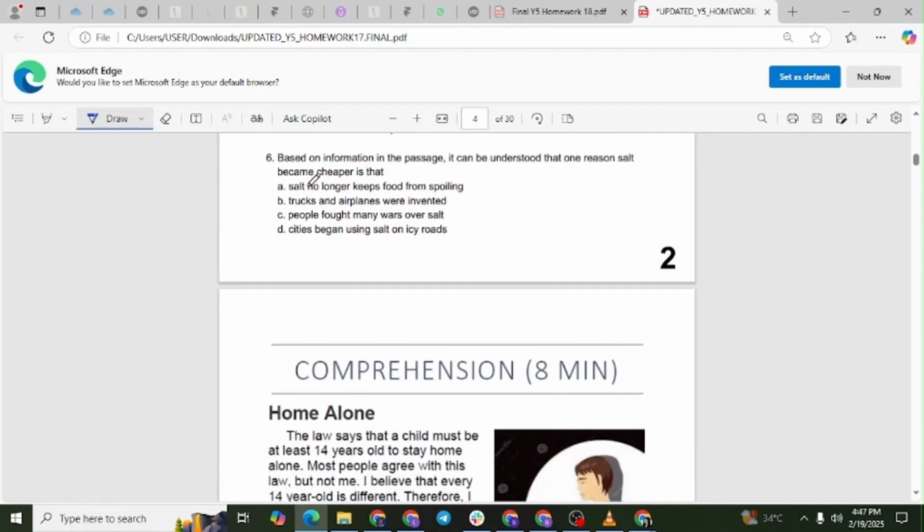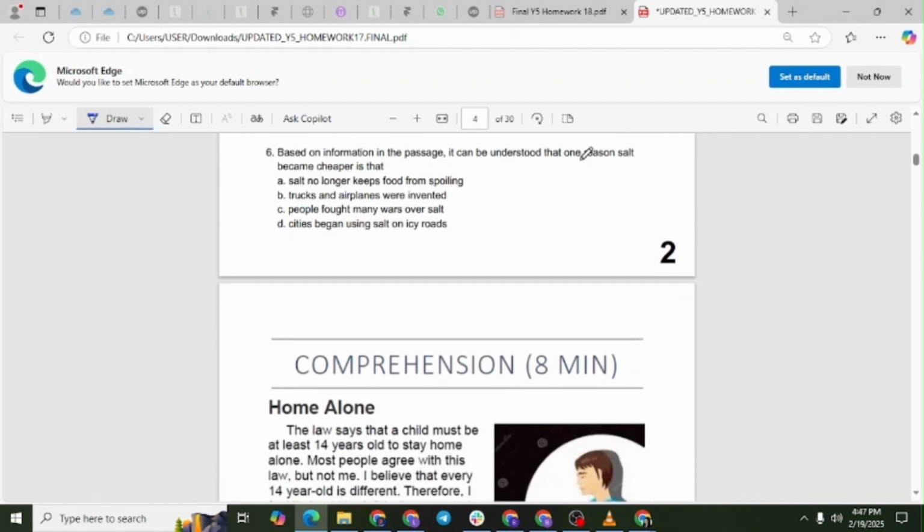Based on information in the passage, it can be understood that one reason salt became cheaper is that Option A, salt no longer keeps food from spoiling. Option B, trucks and airplanes were invented. Option C, people fought many wars over salt. Option D, cities began using salt on icy roads. The correct answer is letter B. Explanation. Modern advances in transportation made it easier and less expensive to transport salt over long distances. This increased availability led to lower prices.